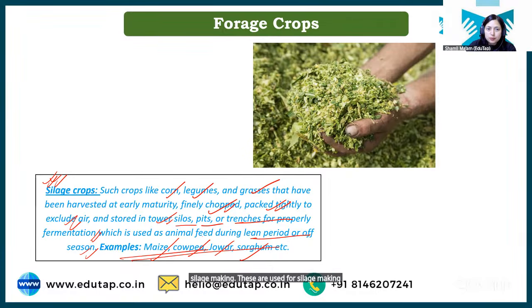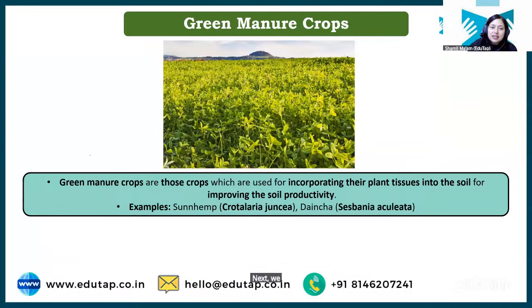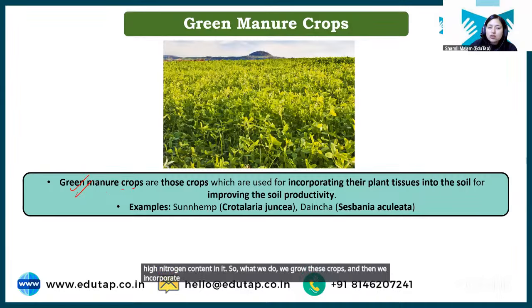Clear? Chalo. Next we have green manure crops. What are green manure crops? Basically, again, these crops have high nitrogen content in them. So what we do, we grow these crops and then we incorporate these crops in soil.